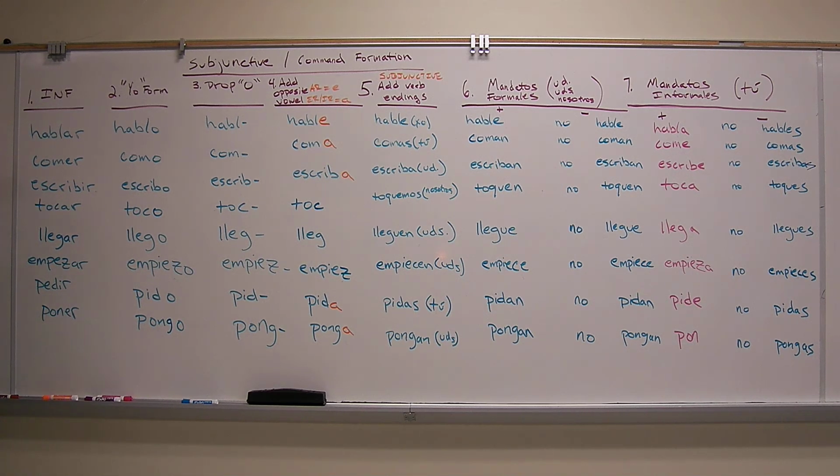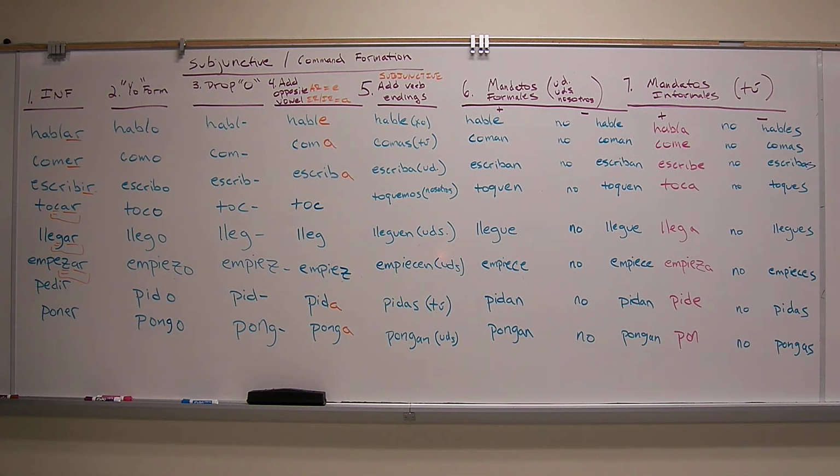We know a few other things about these verbs because of the infinitive. We know that this is an AR verb, this is an ER verb, this is an IR verb. And we know, because we studied it, those are regular verbs. They're going to behave regularly. Then we get to tocar, llegar, and empezar. They're also AR verbs. But we also see that there's a C, a G, and a Z there. And so this ending, car, gar, and zar, is going to do some funny things when we add the opposite vowel. So we're going to talk about those, but we need to know what happens there.